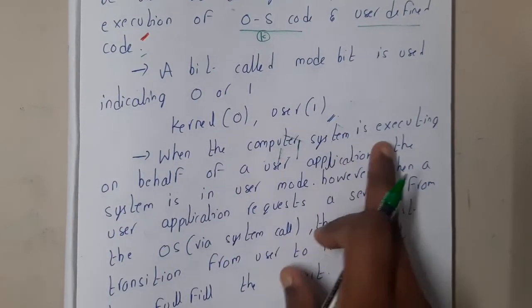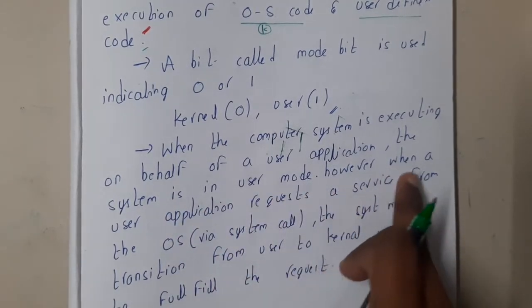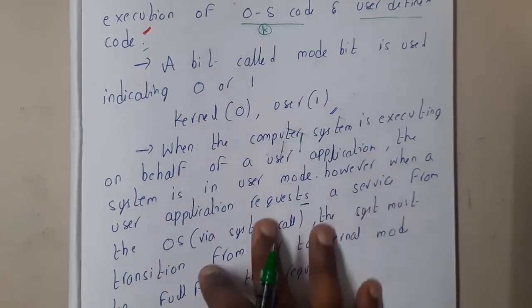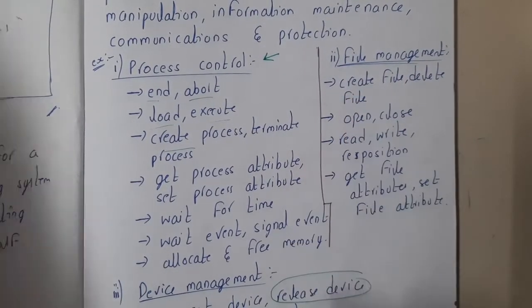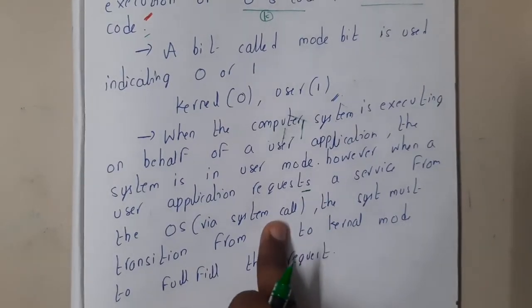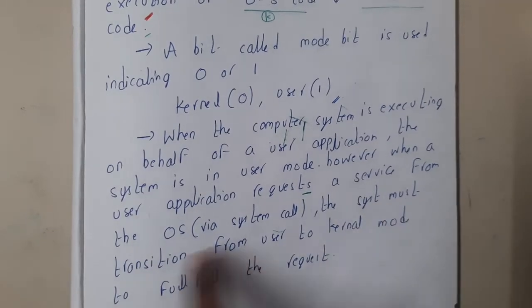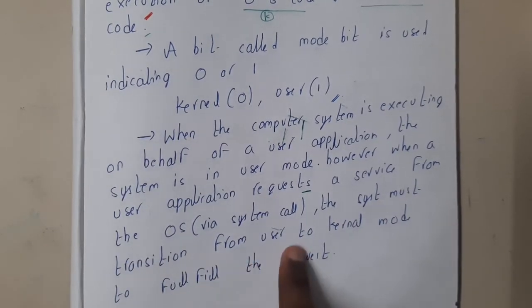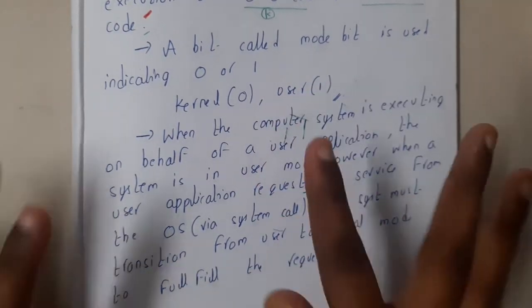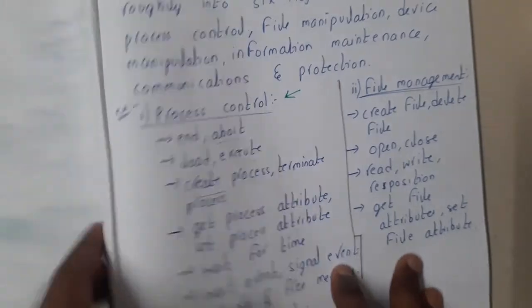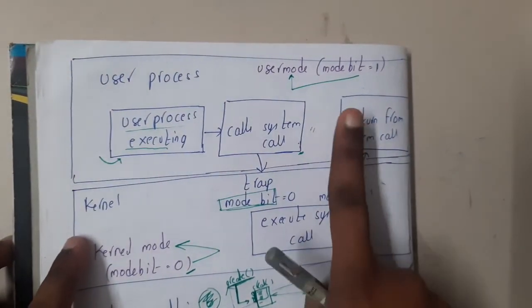When the computer system is executing on behalf of a user application, the system is in user mode. However, when the user application requests a service from the operating system, for example in file management, wanting to create a file, it is a system call and that chance will be given to the kernel, and the system must transition from user mode to kernel mode. Now the kernel will take care of it. Once the kernel has completed its work, it will return the result, and along with returning the result, it will change the mode bit back to 1, which indicates user mode.